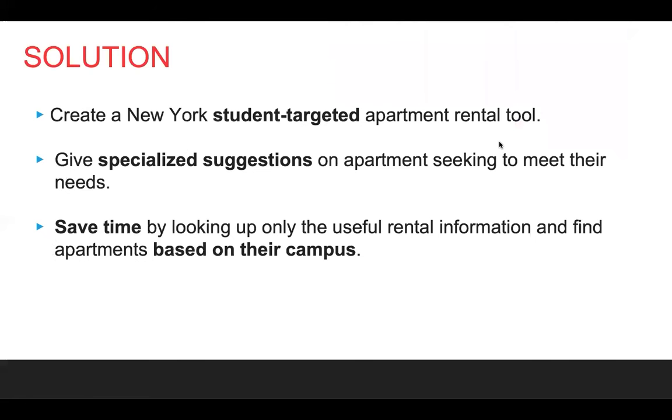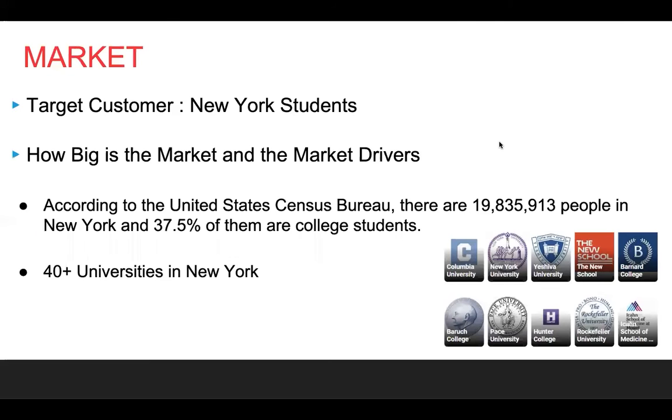In order to solve all of these problems, we provide several solutions. Firstly, we will create a student-targeted apartment rental tool, which means we allow students to choose their universities on our product. Secondly, we will give them rental suggestions based on the university they entered, the expected distance, combined with the number of bedrooms. Thirdly, our product will be very time-saving since we will automatically consider the safety of the students. We will illustrate this idea more clearly later in this presentation.